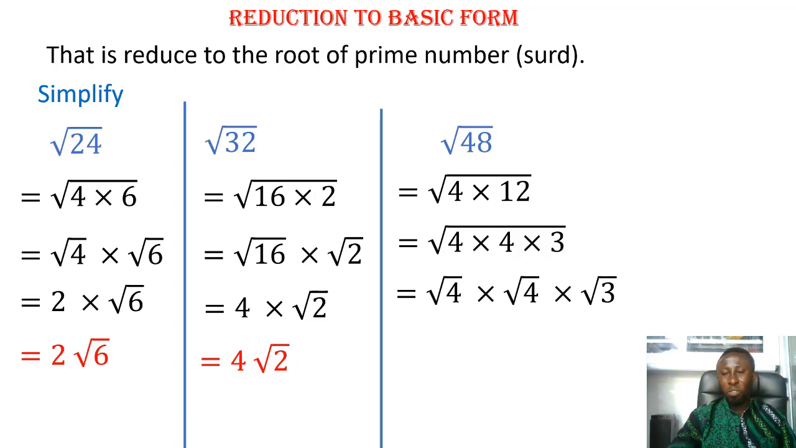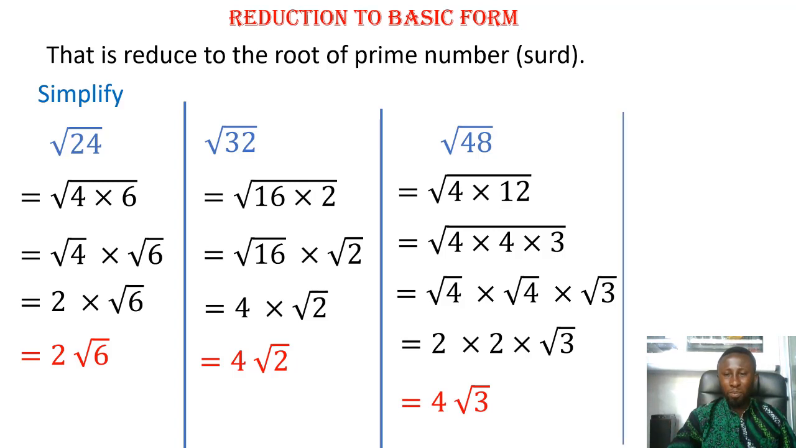You know that root 4 is a perfect square. So it's 2 times 2 times root 3. Then with multiplication, we'll talk about it. So 2 times 2 is 4. Our final answer is 4 root 3.